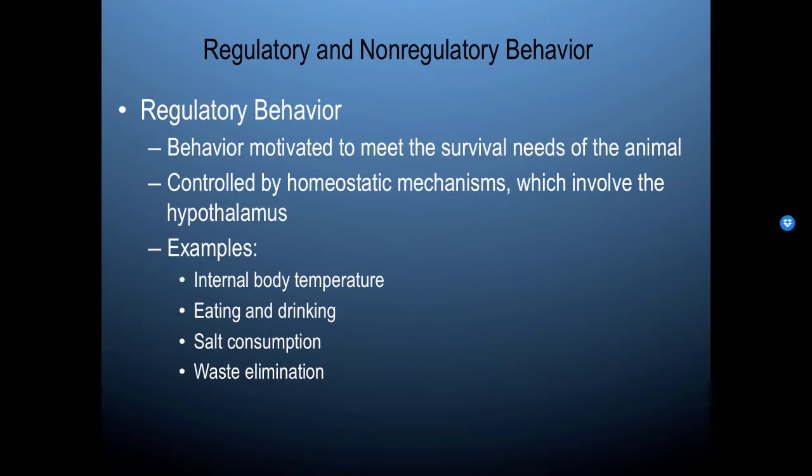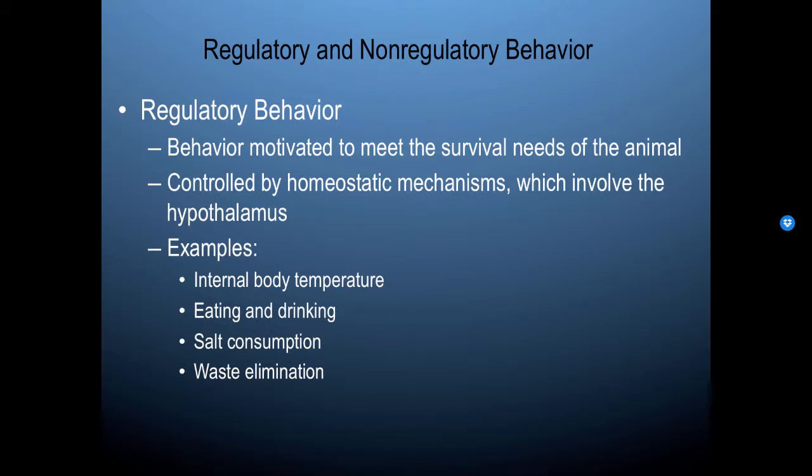Okay, so now we're going to talk a little bit about regulatory and non-regulatory behaviors. A regulatory behavior is behavior that's motivated to meet the survival needs of an animal or a person. It's controlled by homeostatic mechanisms which involve the hypothalamus. Examples include internal body temperature, eating and drinking, salt consumption, and waste elimination.